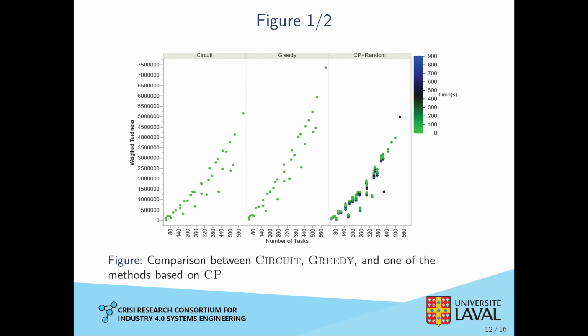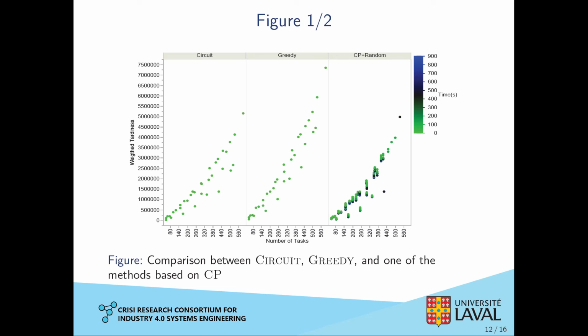This is how we compare the different methods explained in the previous slide. In this figure, the x-axis shows the number of tasks for each instance. On the y-axis, we see the weighted tardiness. We group the different dots by the method used. The 3 methods compared are circuit, greedy, and CP plus random. Every solution of every instance is represented by a dot in this figure. The colors of the dots change from green to blue according to how fast they were found.